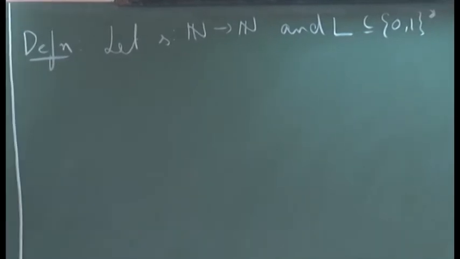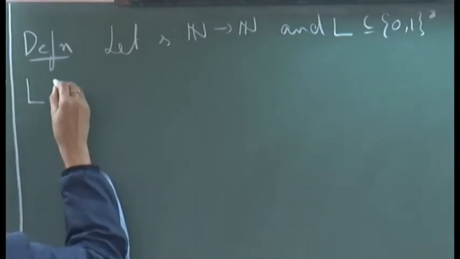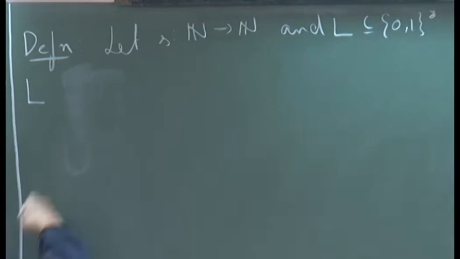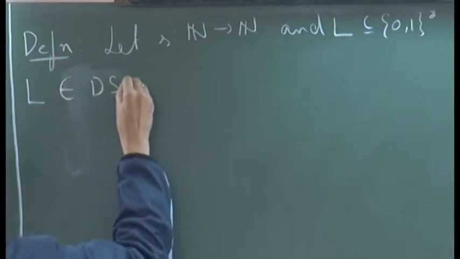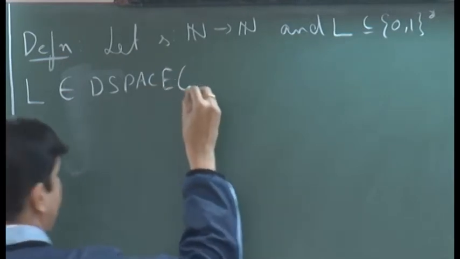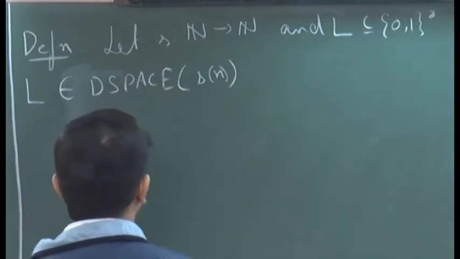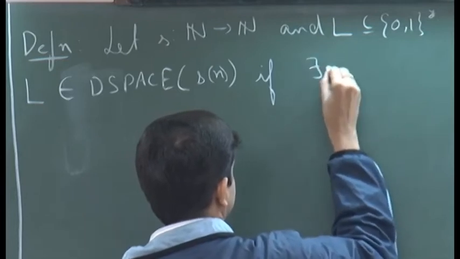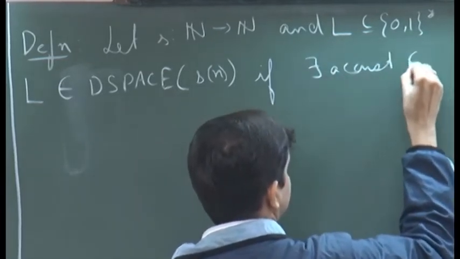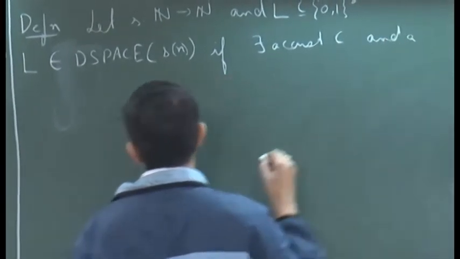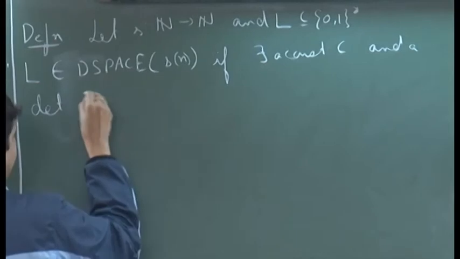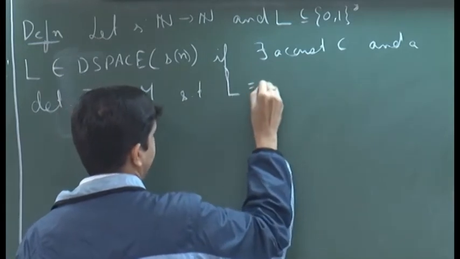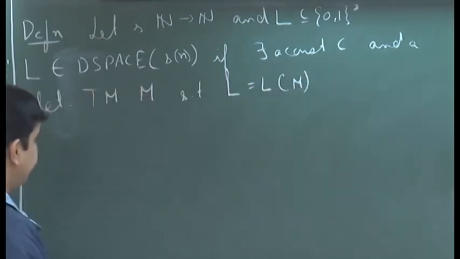So, we say that L belongs to D space S of n if there exists a constant C and a deterministic Turing machine M such that L is equal to L of M